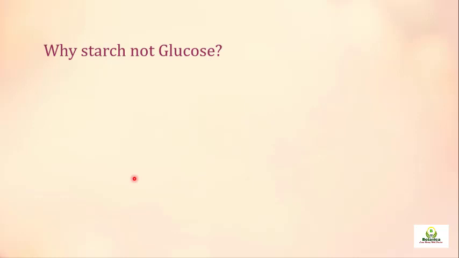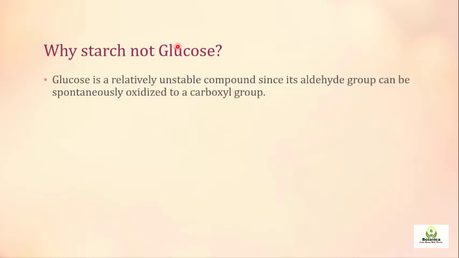There is a question: why starch, and not glucose? Why is the excess food stored in the form of starch and not in the form of glucose or sucrose or any other form? The answer is that there are two possible reasons. Glucose is a relatively unstable compound. What this means is that its aldehyde group can be spontaneously oxidized to a carboxyl group. It contains a free hydroxyl group which can react with other molecules and change its nature.